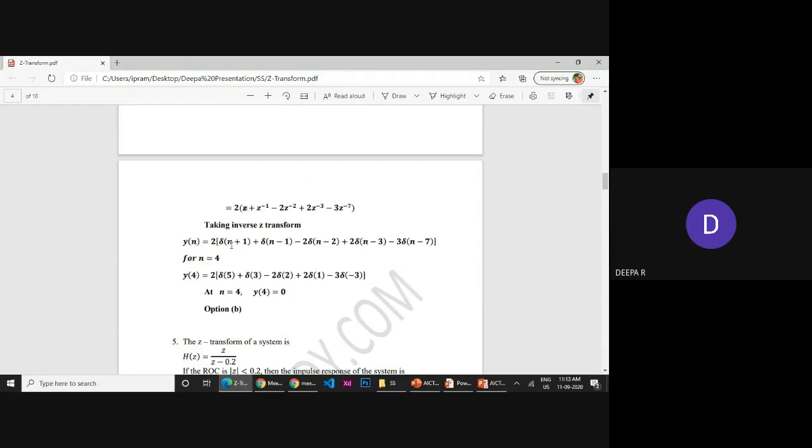If it is z, I can write del of n plus 1. Then z power minus 1 means del of n minus 1. Z power minus 2, you apply the property. Formula: del of n minus m becomes z power minus m. If it is del of n plus m, then what will happen?